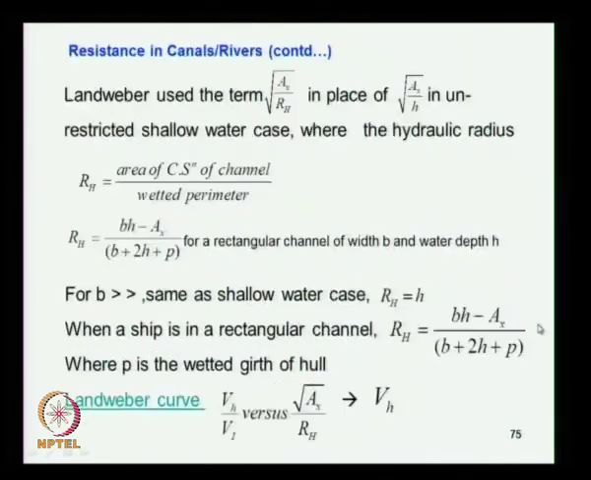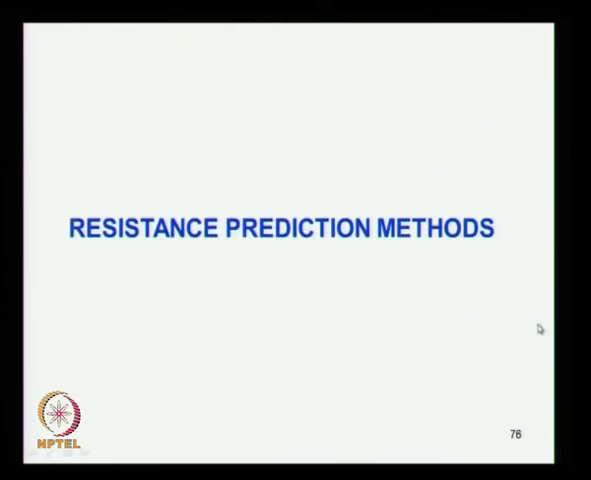So that completes the water depth effect and the boundary effect, or wall effect, on the total resistance of the ship. Now we will see there are different methods of predicting the resistance of a ship, and what the limitations of applying the different methods are. Most of these methods are based on experimental studies.